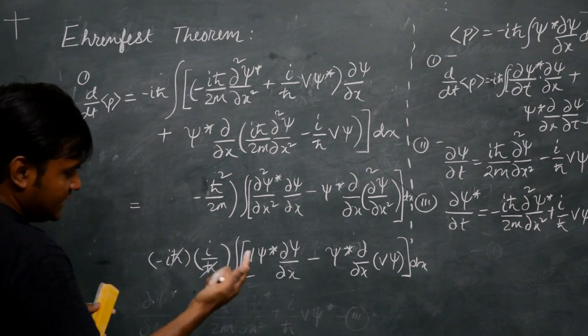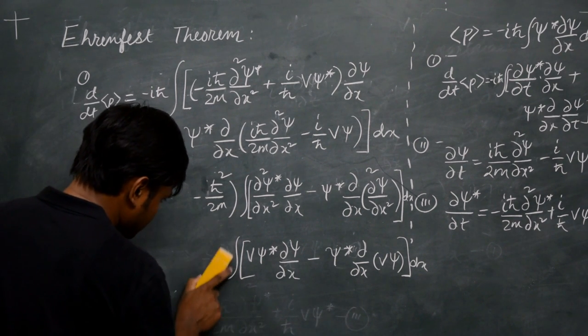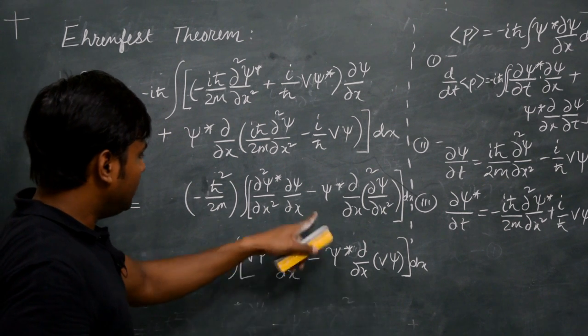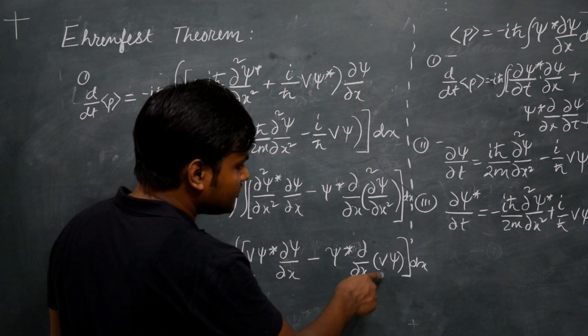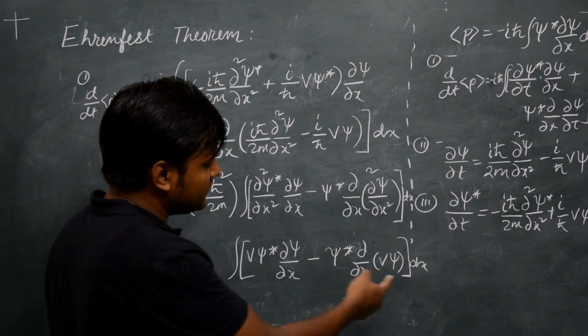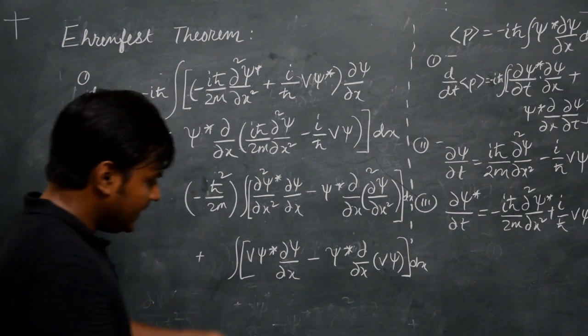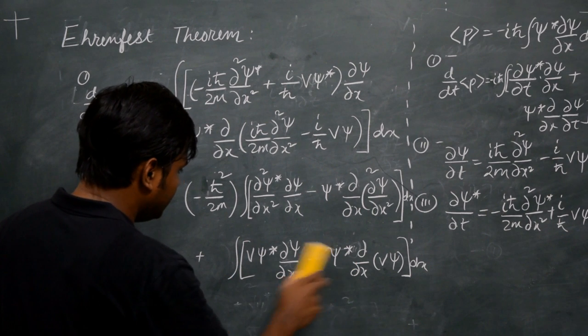I into I is I square, which is minus 1, that again gets cancelled. So this becomes plus. So now if you look at this particular expression here, this is nothing but del by del x of the product of V and psi. So V is the potential field and psi is the wave function. I can simplify it here instead of writing a line, which I think is going to go out of the camera view.